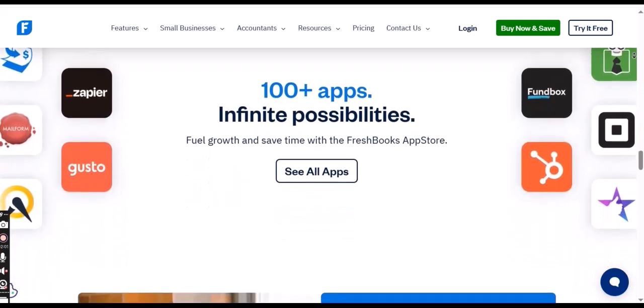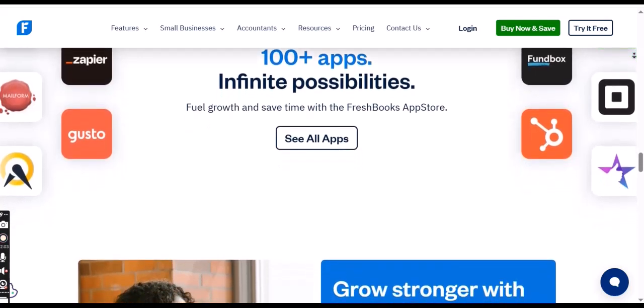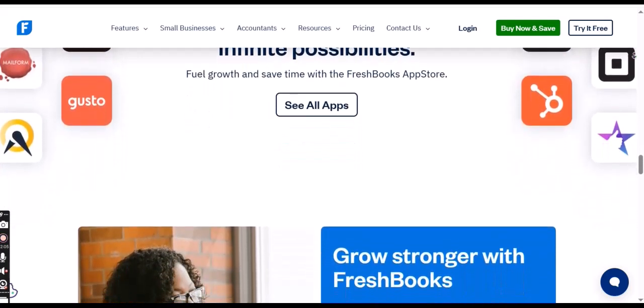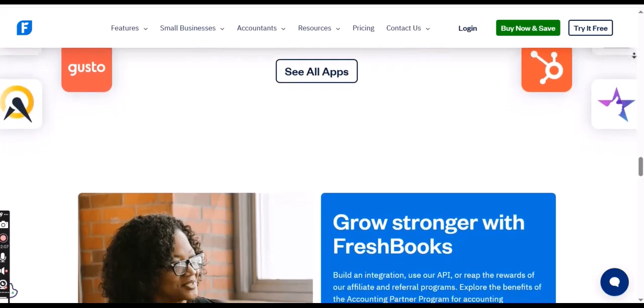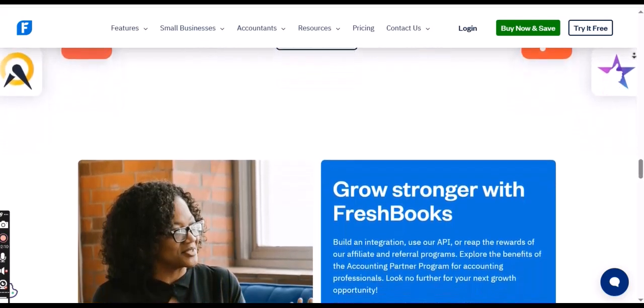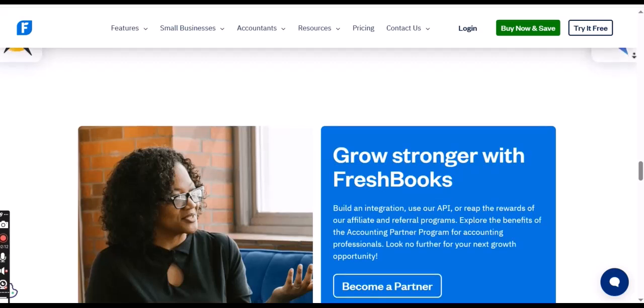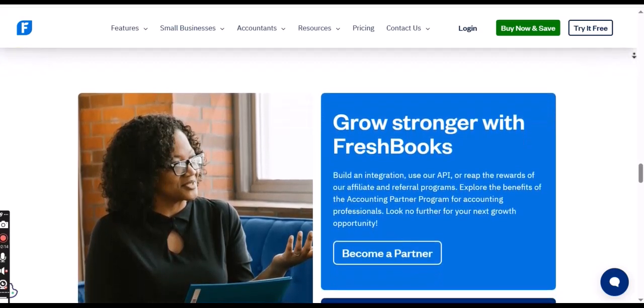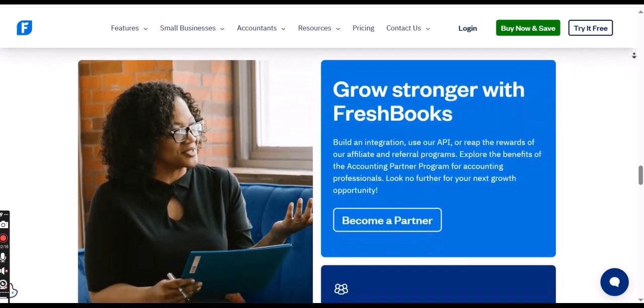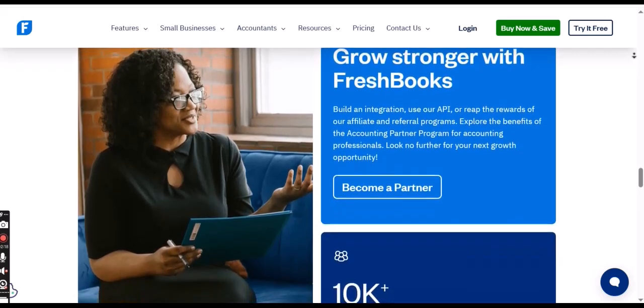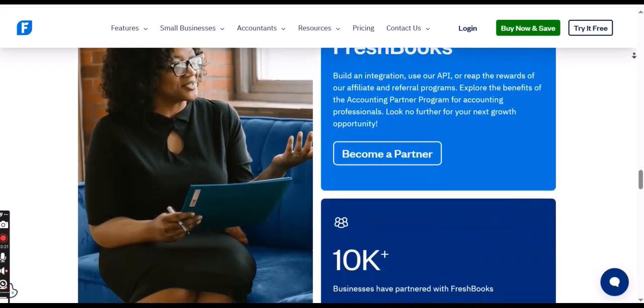Premium Plan. For established and expanding businesses, the Premium Plan offers even greater capacity. You can have unlimited clients and bill up to 500 clients. This plan also unlocks advanced features such as advanced reporting, workflow automation, and client portals, which can significantly enhance your client management capabilities as your business scales.